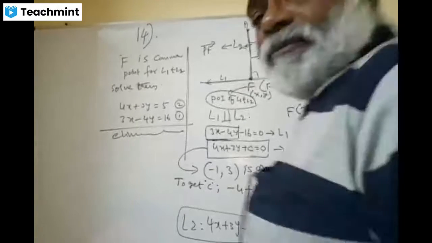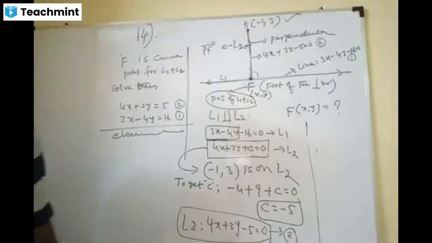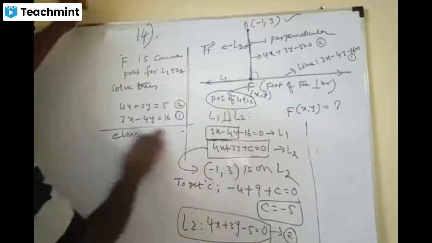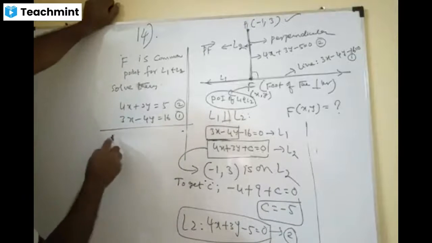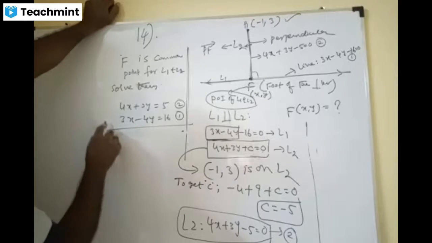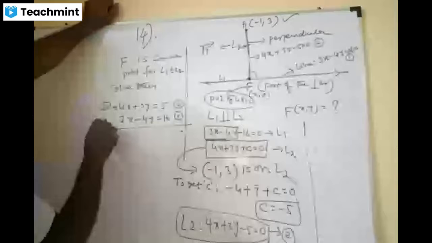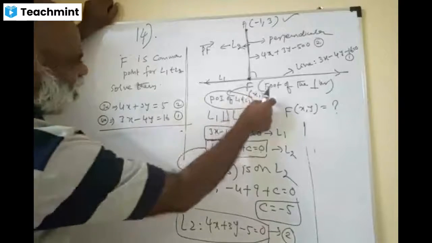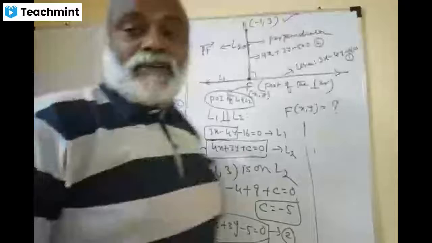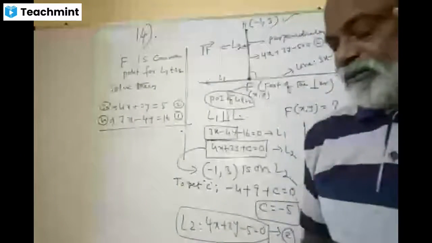Is it clear, ma? Yes, sir. So you solve it here and you get the answer. You will do it as homework, so that we can do other questions. Like this you do, and you find x and y. That x and y is the foot of the perpendicular. Such a brilliant question, please.